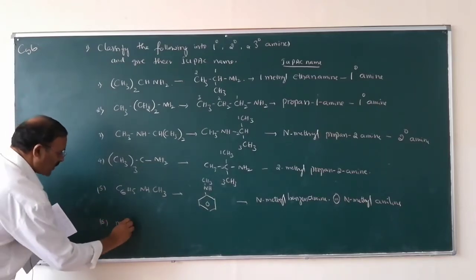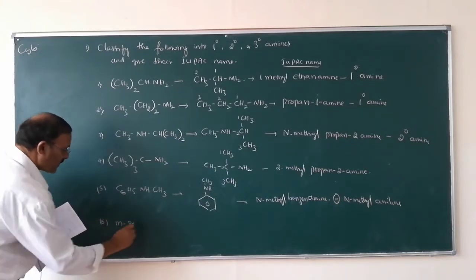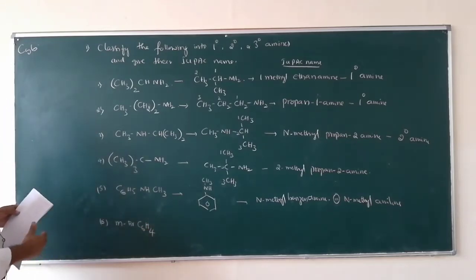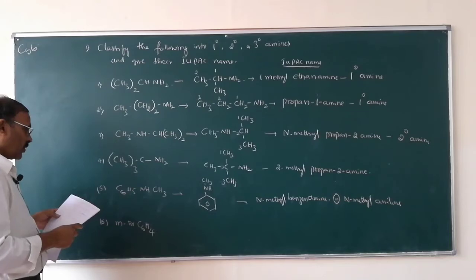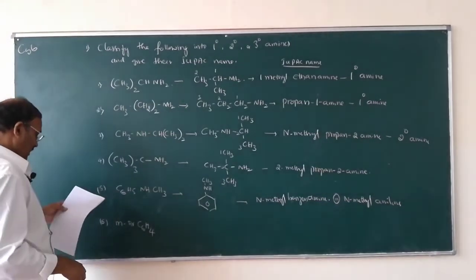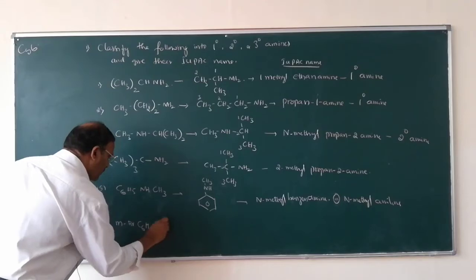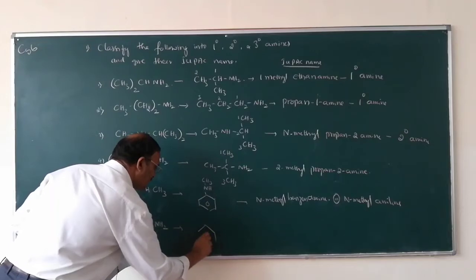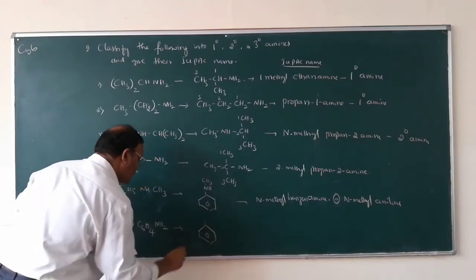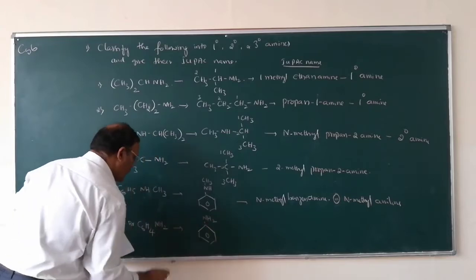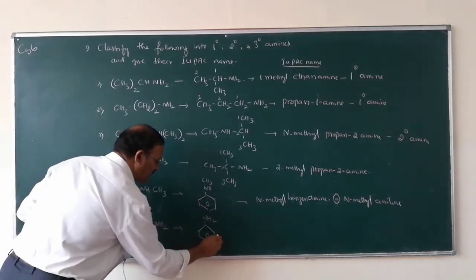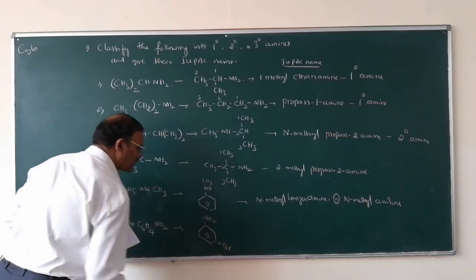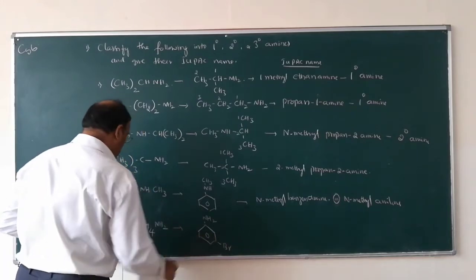So lastly, the sixth one, meta-bromo C6H4NH2, meta-bromoaniline. Its structure is like this: this one is benzene, here it is NH2. The meta position is this one. This is ortho, meta, and this is para. This one is Br, so this is meta-bromoaniline.